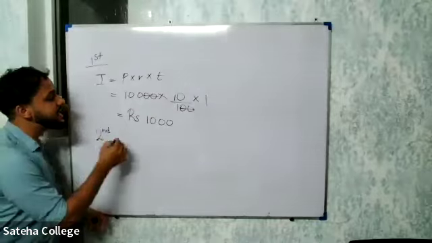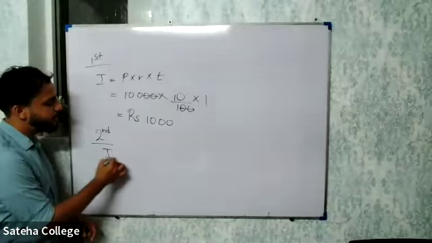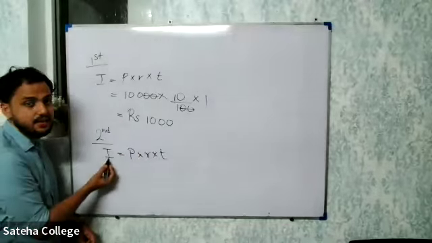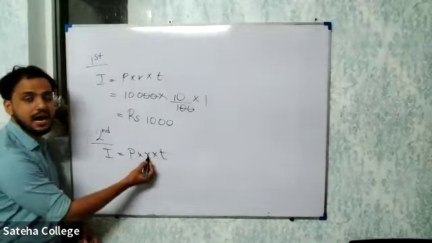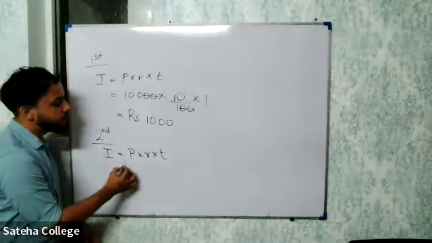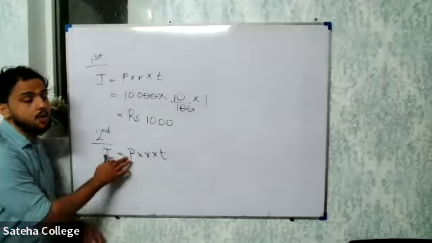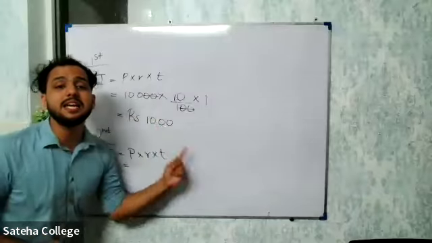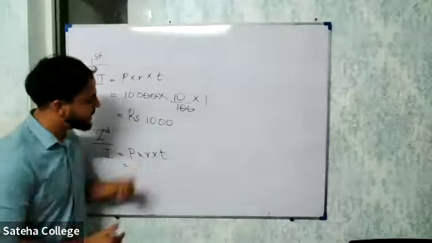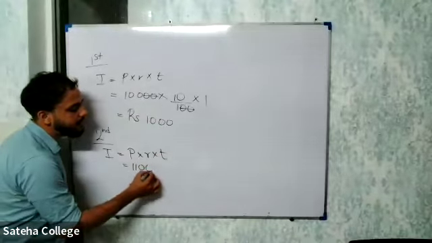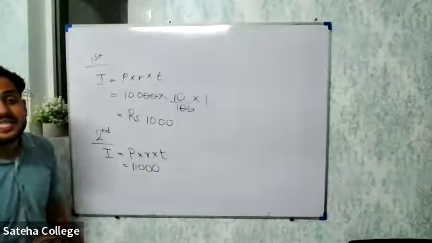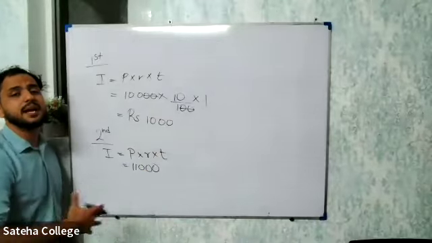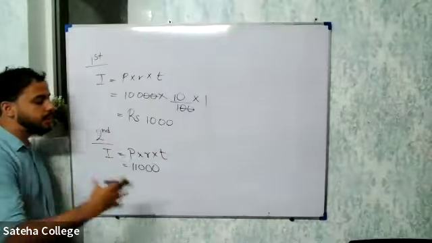So for the second year, see here, we are putting the same equation. I is equal to PRT. I is the interest, P is the principal, R is the rate, T is the time. Now what happens? The principal amount is not 10,000, but 10,000 plus the interest of the first year, that is 1,000 here. Now the principal amount is 11,000. If you don't understand, don't worry. I'll repeat it again when we are focusing on compound interest.